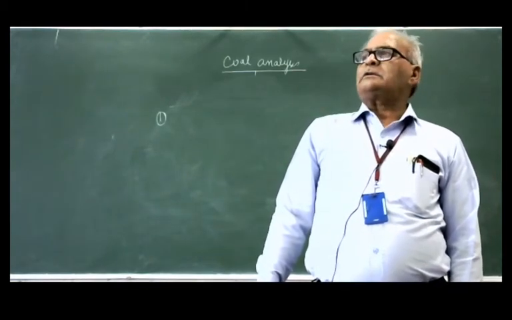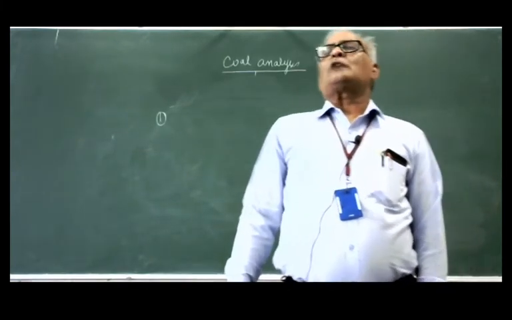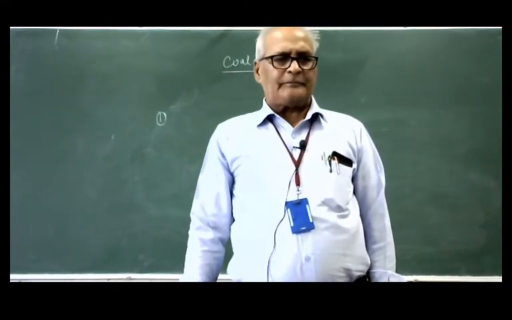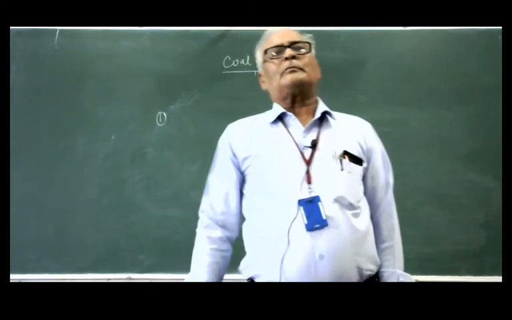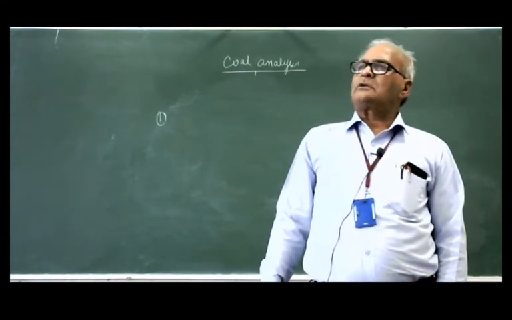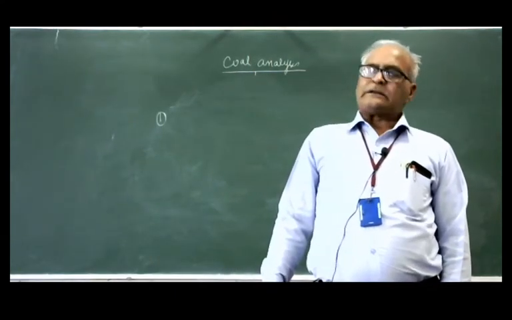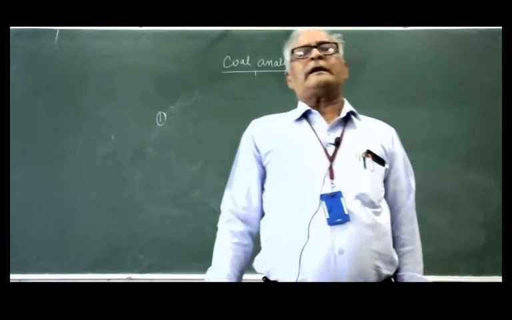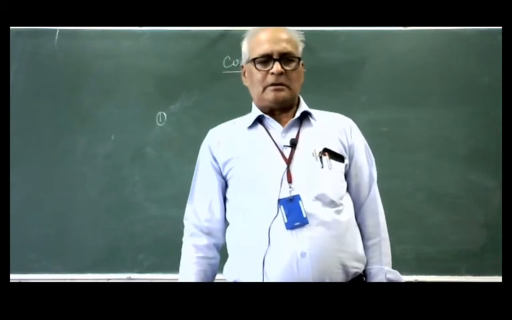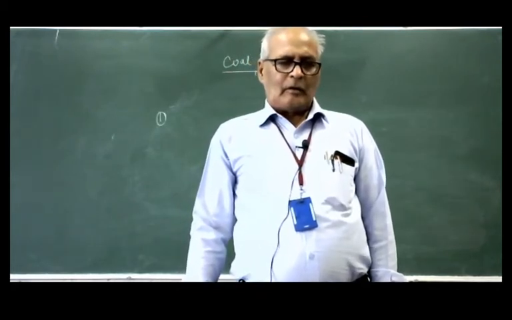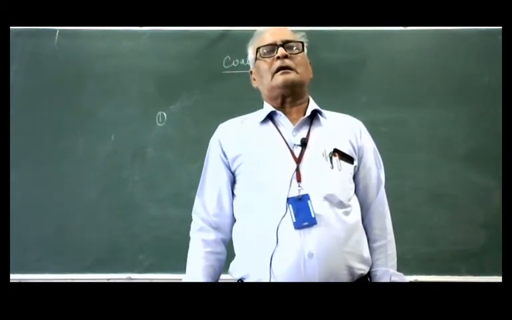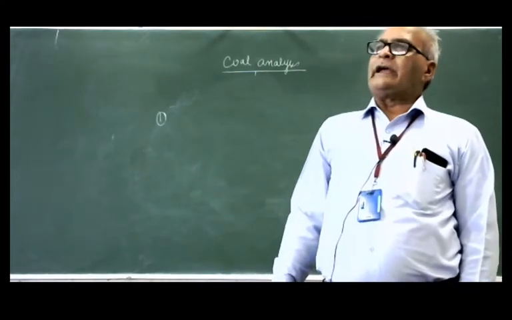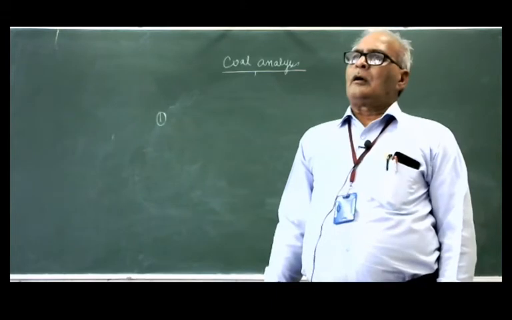So it is not only ash, and it is not only inorganic material. There are some other materials contaminated with the coal when it is mined, like calcium carbonate, silicates, clay.